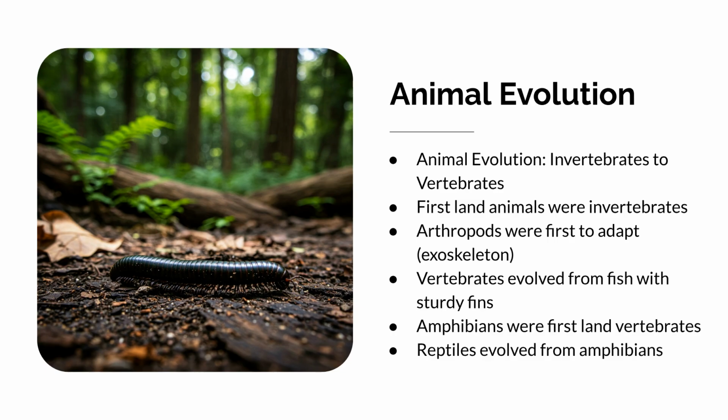The first land animals were invertebrates like arthropods, which adapted using exoskeletons. Vertebrates evolved from fish, with amphibians being the first land vertebrates, followed by reptiles.